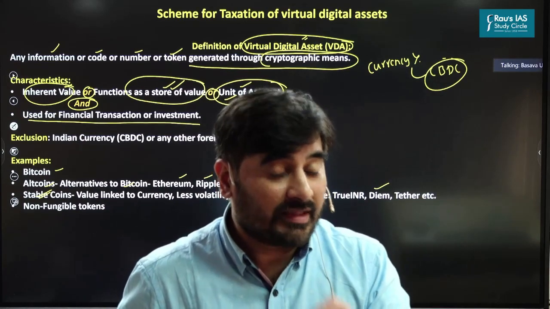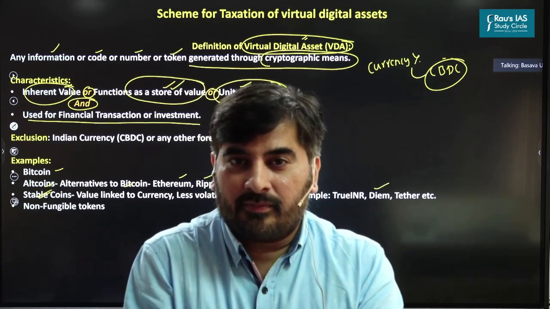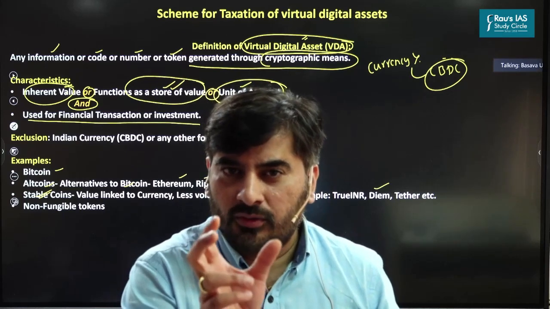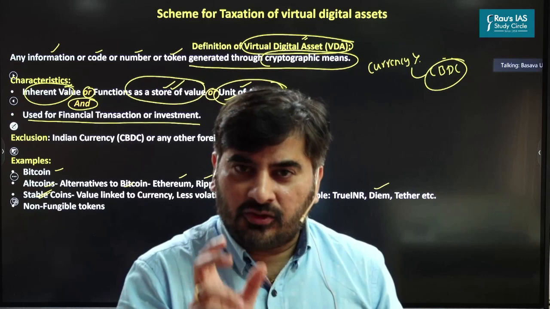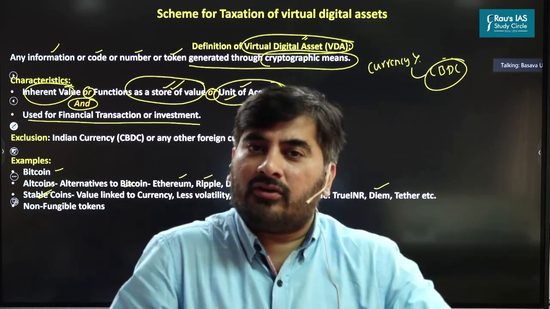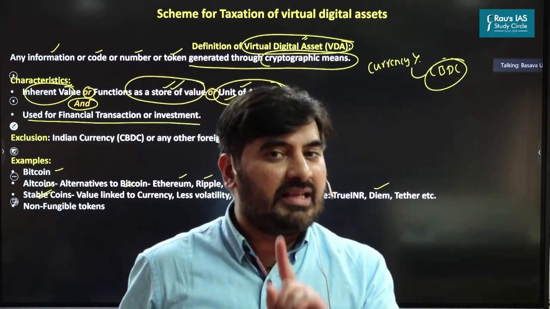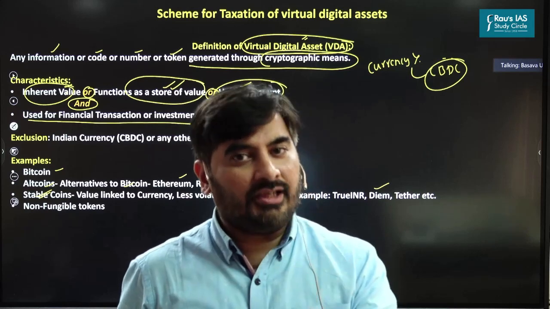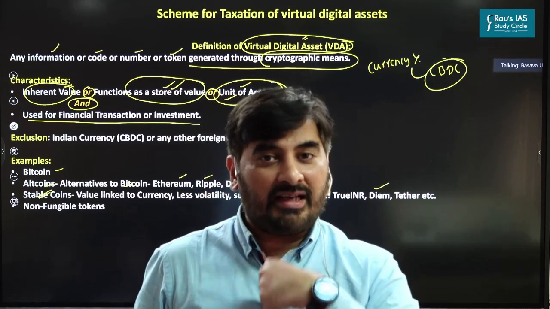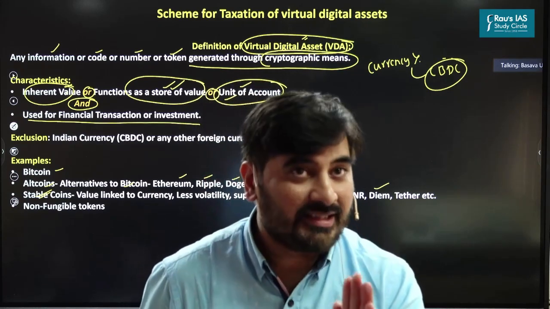Second is, the third part is, the supply of stable coins is limited. Why is it limited? Now, for example, Facebook is going to issue Diem. It can issue only so much amount of Diems as equivalent to the amount of dollars Facebook has. If Facebook has $1 million, it can issue only 1 million Diems. If it has $10 million, it will issue only 10 million Diems. Are you getting this point?